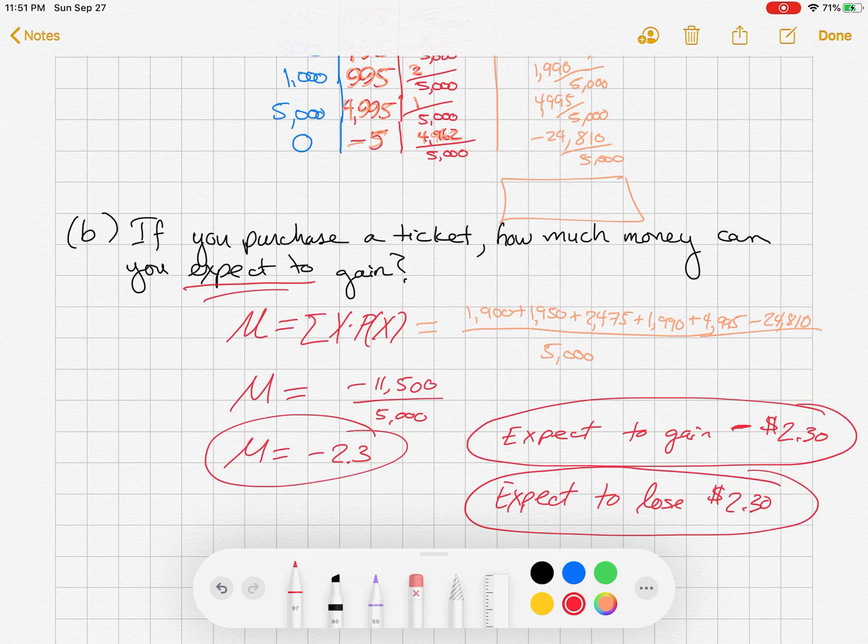All right, so that's it. Either way that you could say that. Expect to gain minus $2.30 or expect to lose $2.30. You could say it either way. Perfect. All right, so that's it for this video.